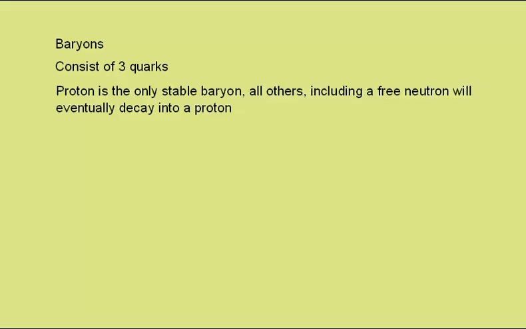First, to look at the baryons. These consist of 3 quarks. The proton is the only stable baryon. All the others, including free neutrons, will eventually decay into a proton. The neutrons inside a nucleus are stable.